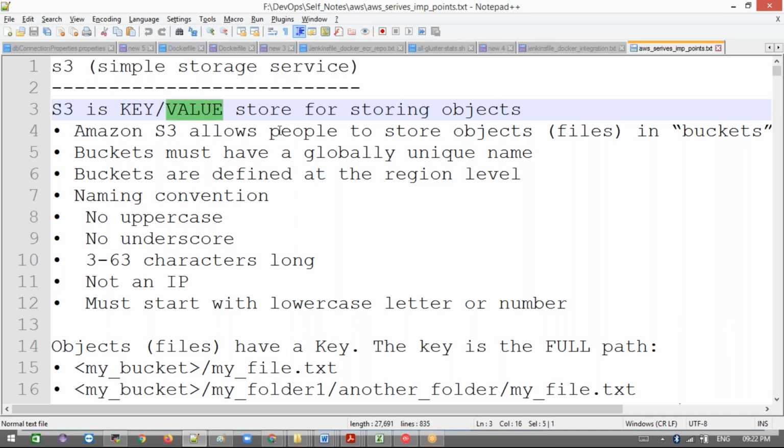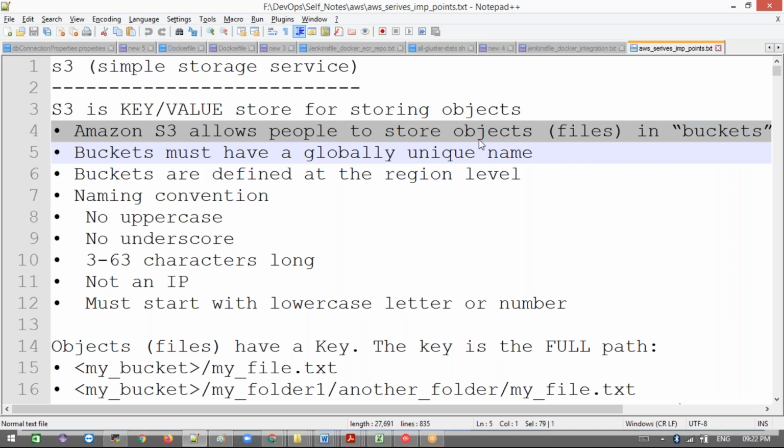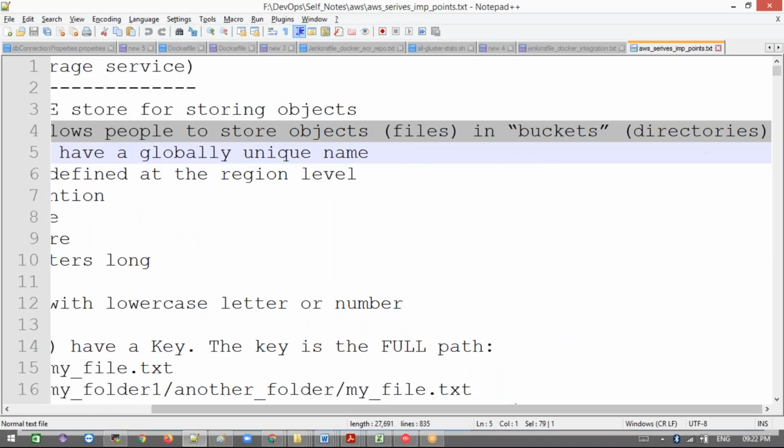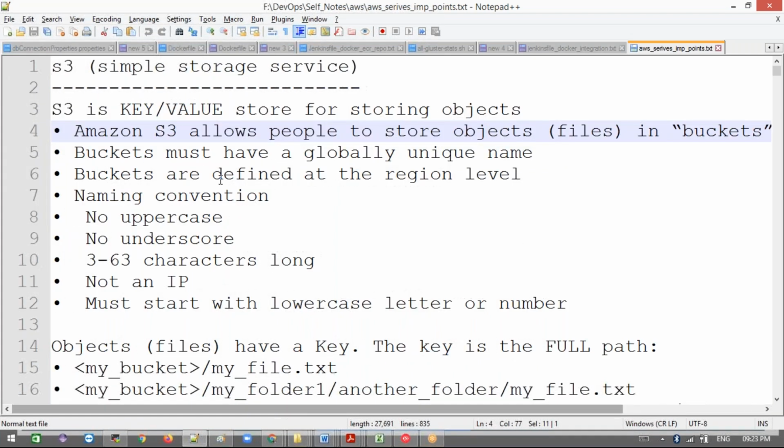Amazon S3 allows people to store object files in a bucket format. There are no folders here; we call them buckets. Buckets basically mean directories. The terminology we are going to use is buckets. Buckets must have a globally unique name. Globally unique means not just within your company or your account; it can be the entire world.